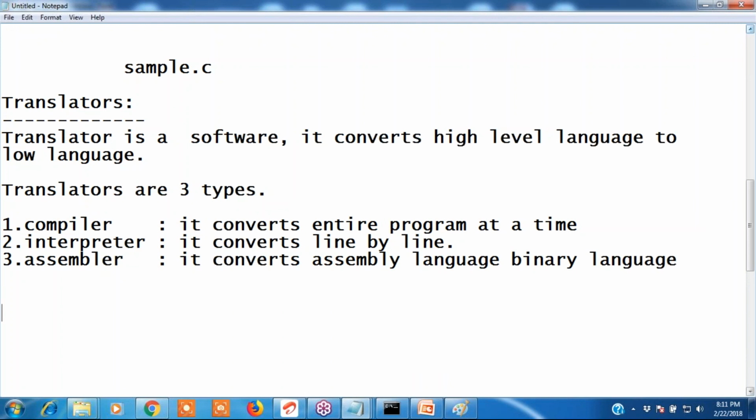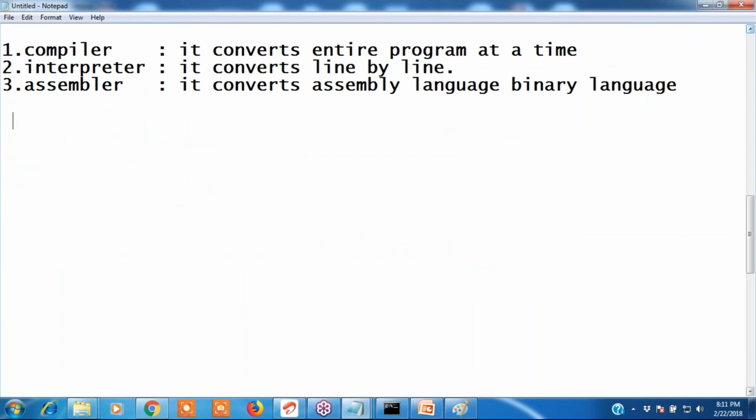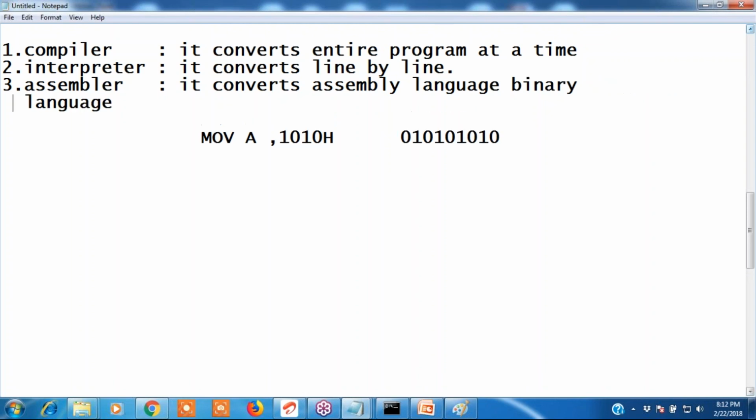Example, what is assembly language? When you are using a microprocessor, or in a lab on microprocessor and interfacing, we write a code like this: MOV A, 1010H. That is called assembly language code. The assembler converts assembly language to binary language, line by line. Clear? We have three types of translators: compiler, interpreter and assembler.